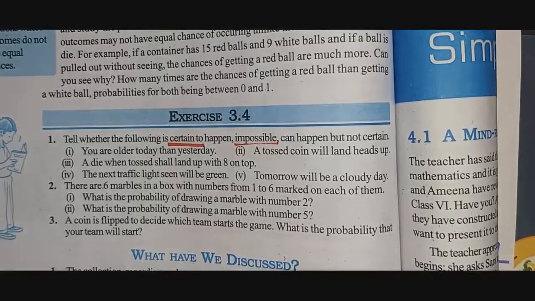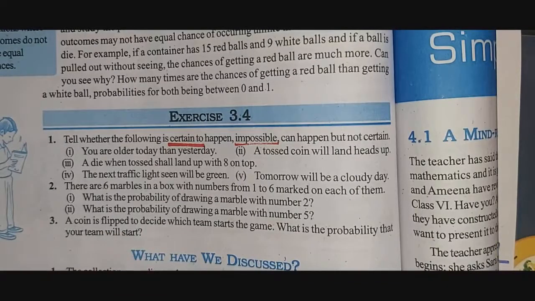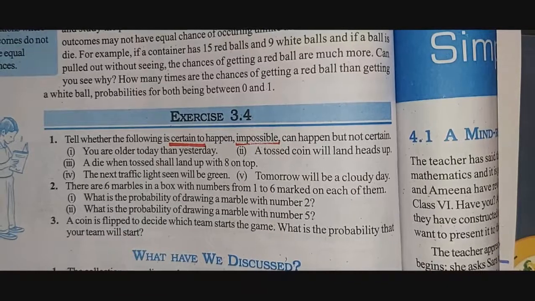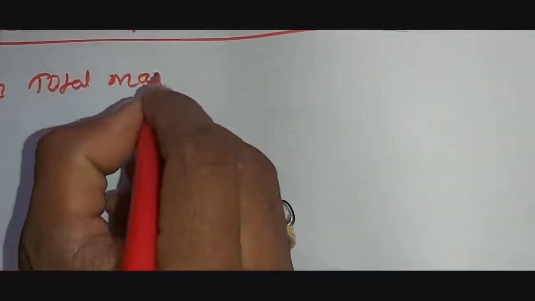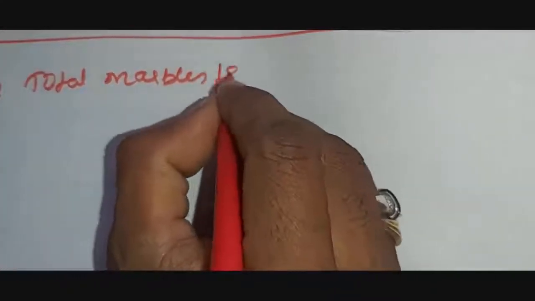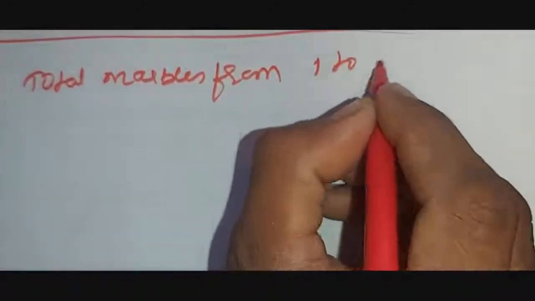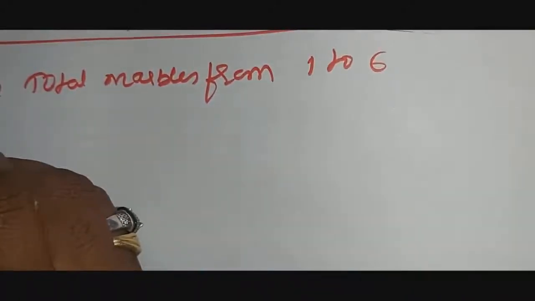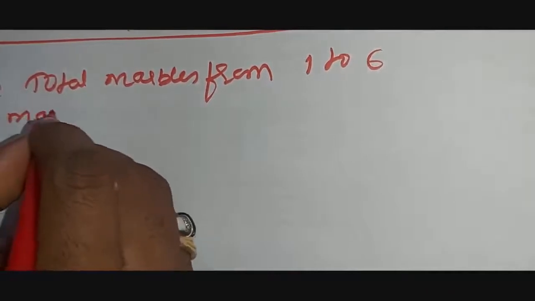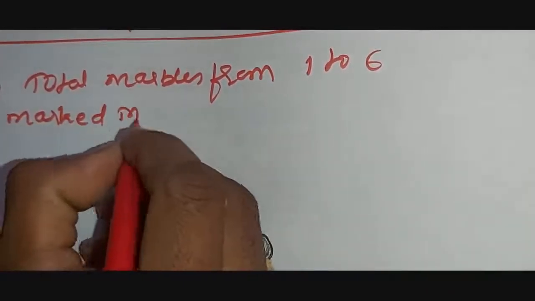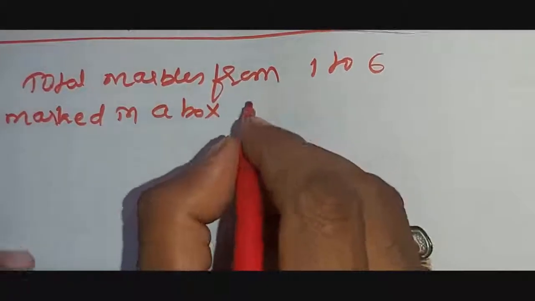Solution. Total marbles, see here, marked from 1 to 6 in a box.